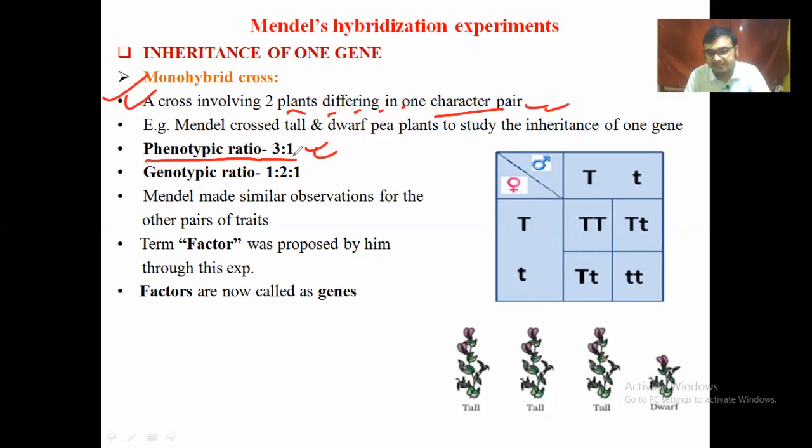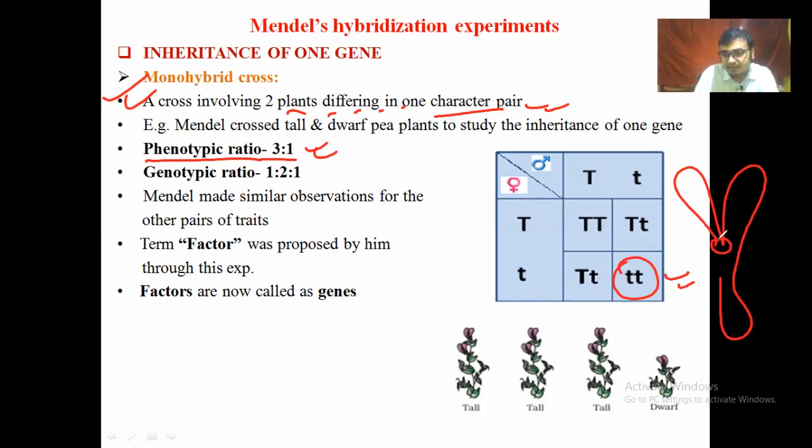Pure means homozygous, small t. And alleles means the alternative pair of genes, that means capital T and small t. They are the alleles to each other. Okay, understand? I hope all the concepts are now clear to the students.